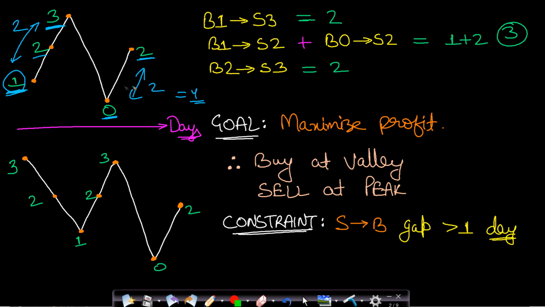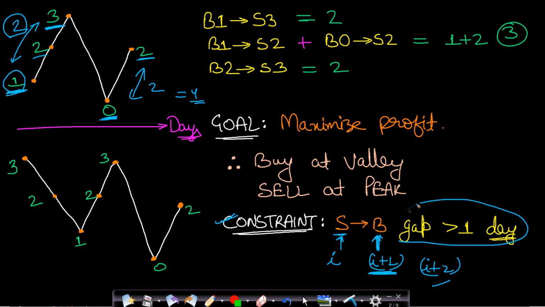But now if you add the constraint of cooldown equals to 1 day, then what will be the maximum profit? In this case, if you buy the stock at this day 1 at price 1 and sell it at day 3 at price 3, and since you have sold your stock at this day 3, then you cannot buy your stock on the next day. So the added constraint says that if you sold a stock on some ith day, then you cannot buy the stock on i plus 1th day. It should start from i plus 2th day. This is possible, but just on the next day buying a stock is not possible. So gap should always be greater than 1 day.